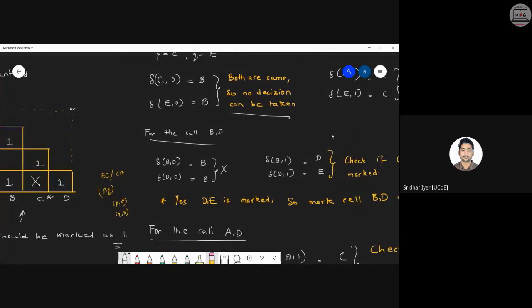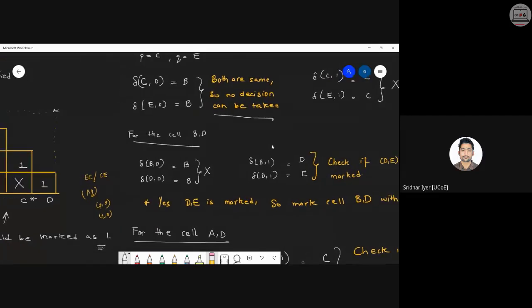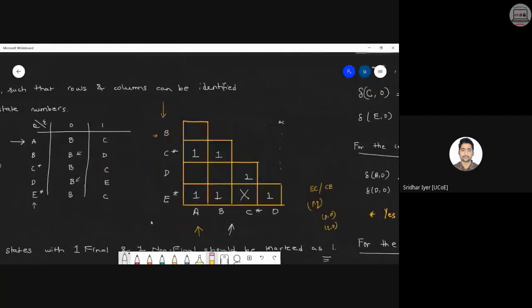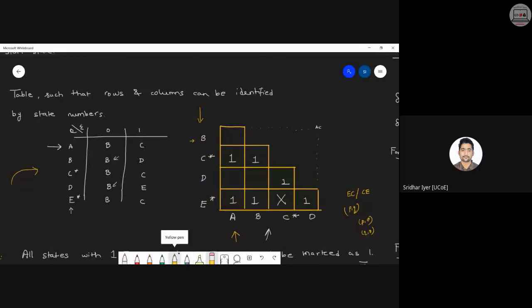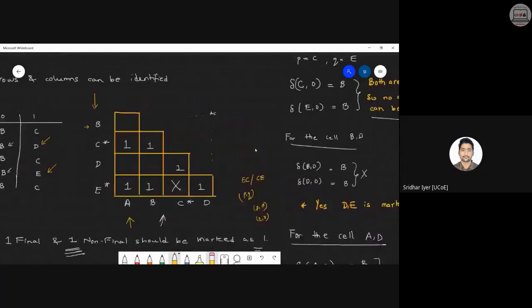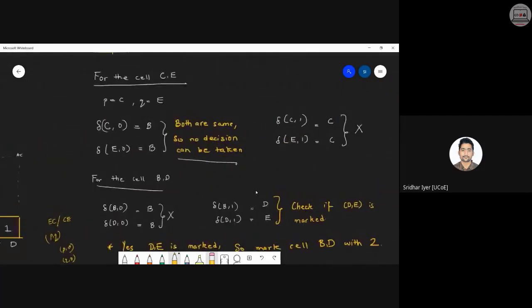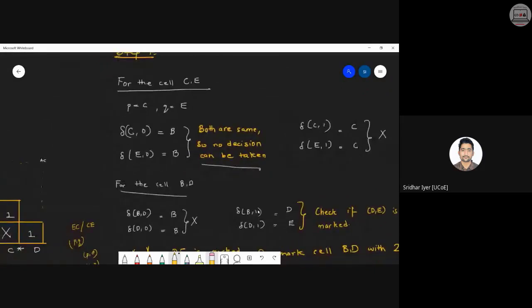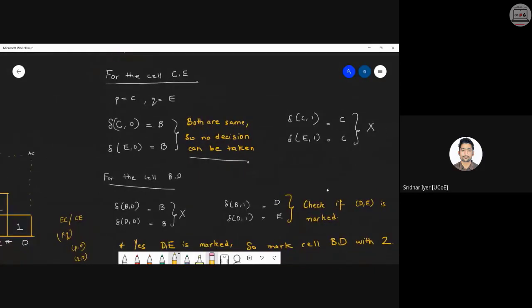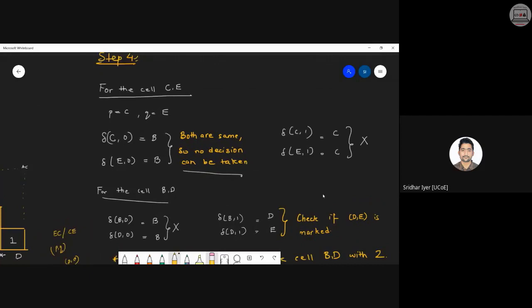But check for the next input, that is B comma 1 and D comma 1. If I check the table, B comma 1 is giving me the answer D and D comma 1 is giving me the answer E. Now what to do? As both of the outputs are different, kindly tell me what we should do. We have so far seen the algorithm till step number 4.1. Now we will go back and see whether any other algorithm steps are present or not.